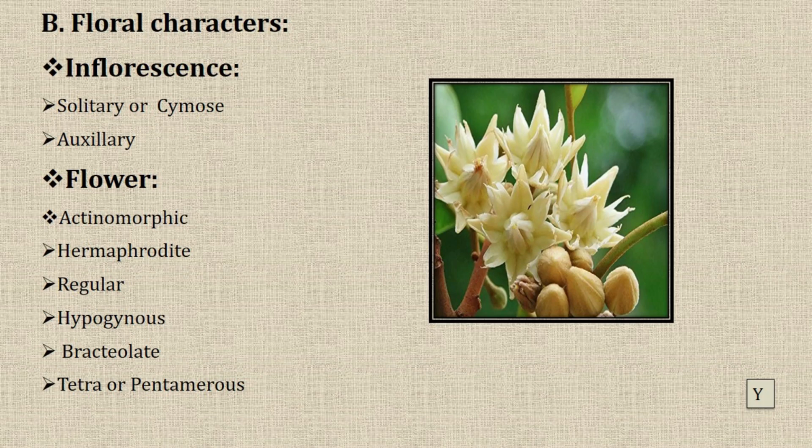Bracteolate, that means small leaf-like structure present at the base of the flower stalk. Flower is tetra or pentamerous. Sepals and petals are present, 4 or 5 petals or sepals.